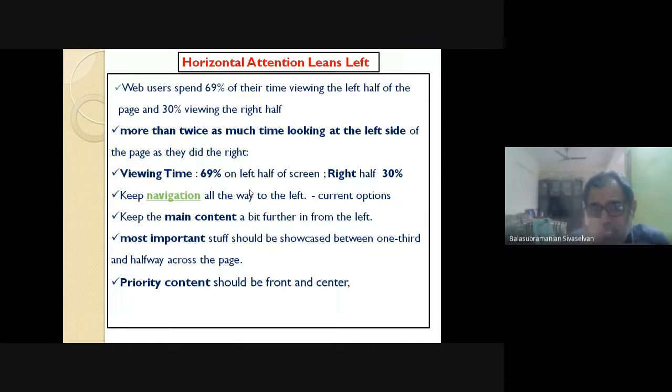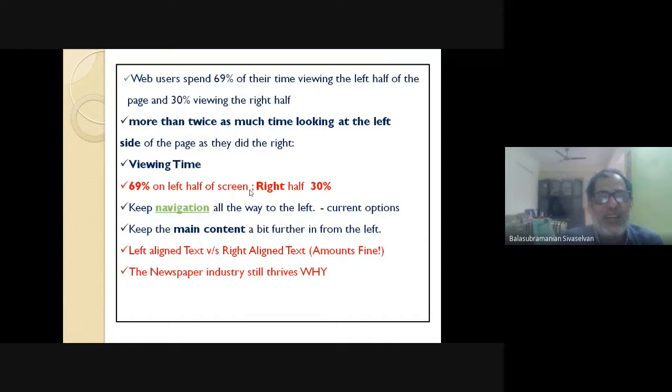Okay, so all these rules will sync well. This rule, my inverted pyramid rule I told, normally people pay more importance at the top, and importance gradually comes down to the tip of the pyramid. All these will sync well with one another. So when you develop websites or when your team develops websites, you are possibly a project manager, somewhere ensure that you are not violating such core things. If you put it in the middle of the screen, possibly it's not going to get noticed at all. Next. I think it should be vertical span.